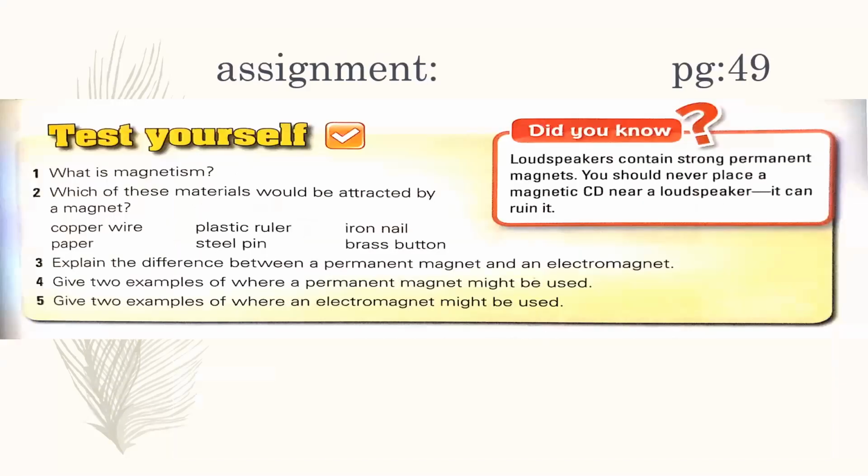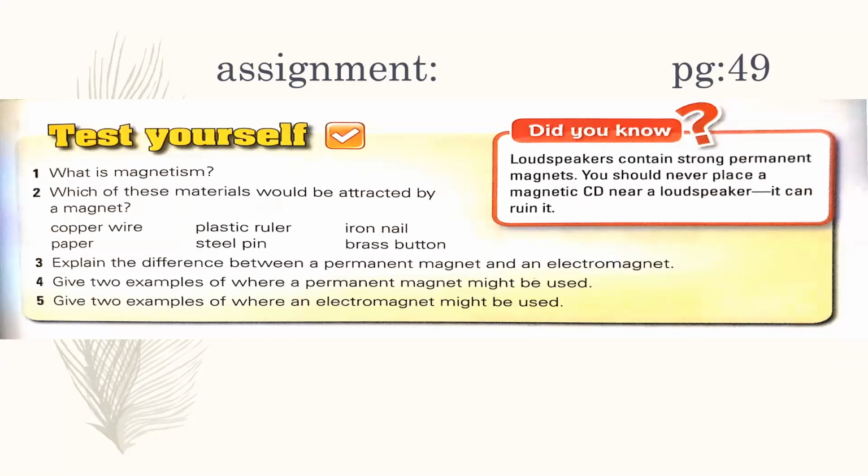Now come towards today's assignment. With this assignment, you have an interesting piece of information: a loudspeaker contains strong permanent magnets. So you should never place a magnetic CD near a loudspeaker. It can ruin it.